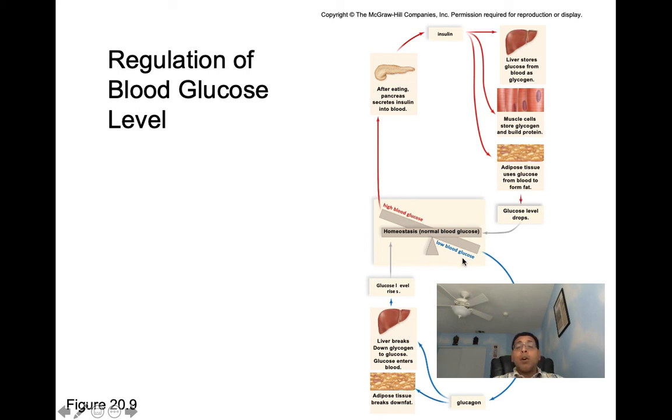Now, if we have low blood glucose levels, then here we said our pancreas is going to get stimulated. The pancreas then is going to secrete glucagon into our blood. Glucagon is going to make its way over to our adipose tissue, breaking down fat, releasing glucose. It also makes its way over to the liver, breaking down glycogen to glucose, and glucose also enters the blood, helping to increase our glucose levels, taking us to homeostasis.